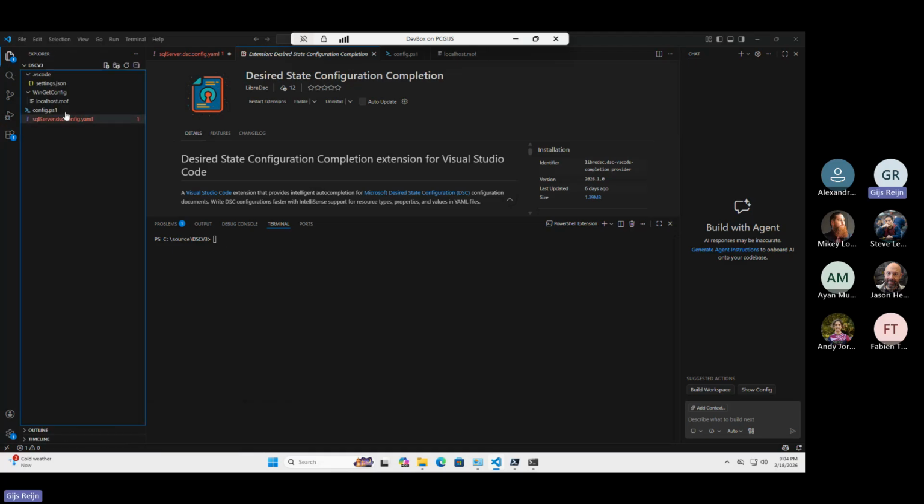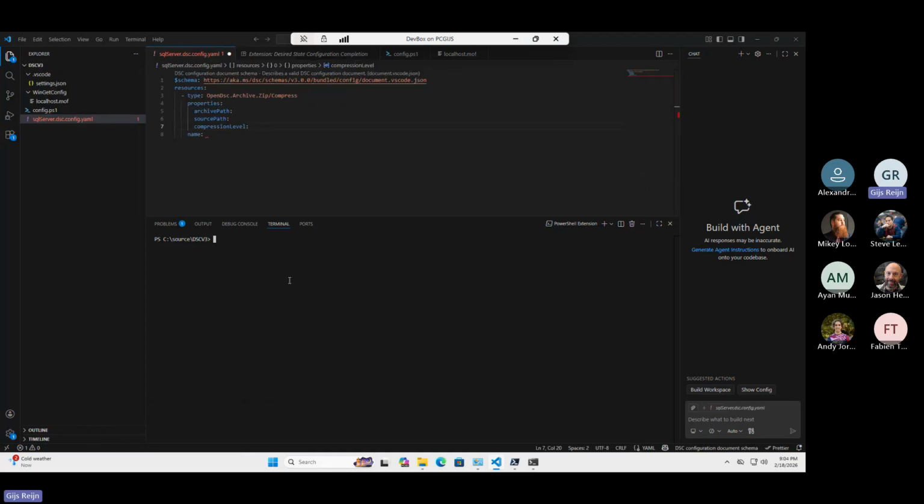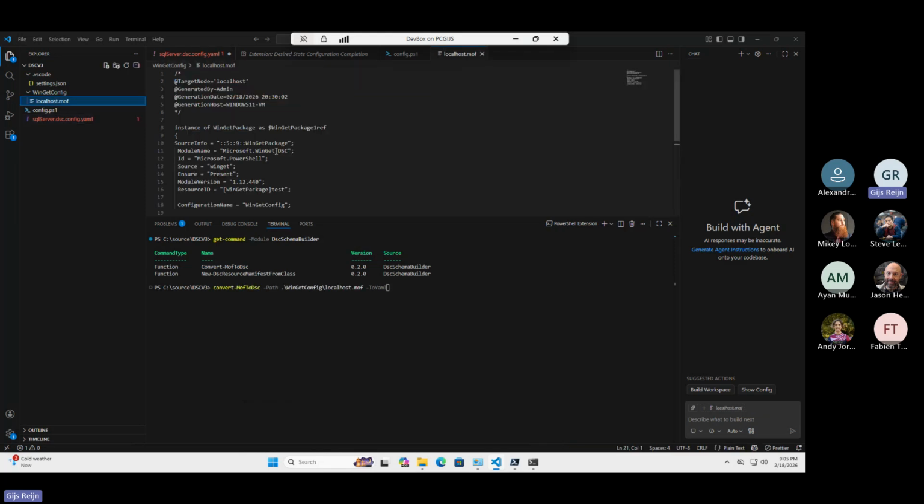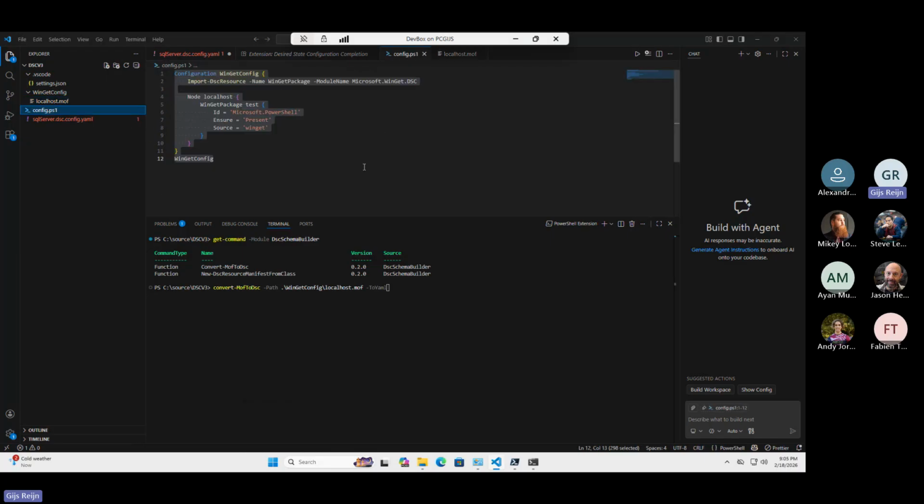Cool. For my second demo, this one is maybe interesting. I was experimenting with converting MOF to a configuration document that the DSC v3 engine could consume. I created a small command. If I do this, for example, I've got my winget MOF that I just created from PowerShell Desired State Configuration. Whenever I run this, you can see I'm getting back a valid v3 format.